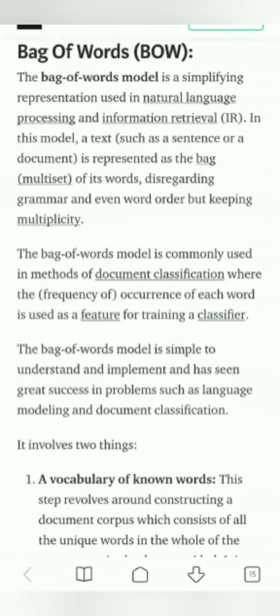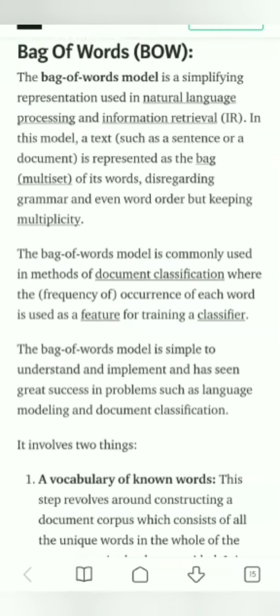In this video, I would like to talk about an interesting topic in artificial intelligence, which is TF and IDF, which means term frequency and inverse document frequency. Before we actually see about TF and IDF, we must know about bag of words. What is bag of words?